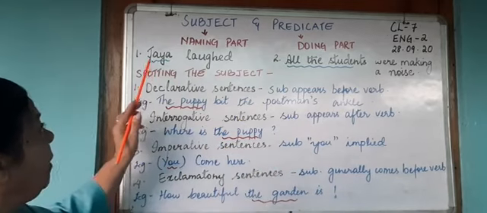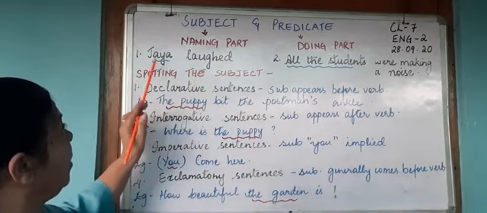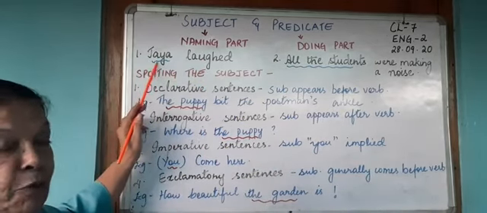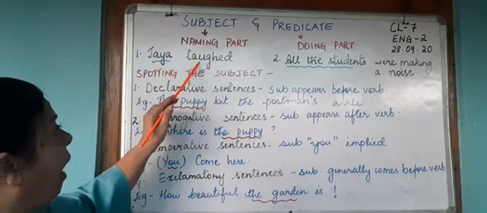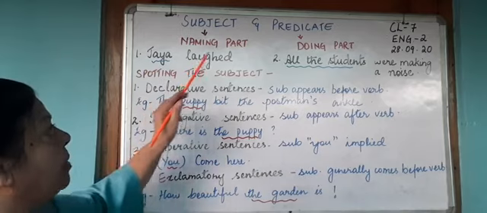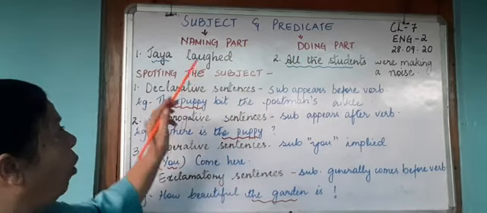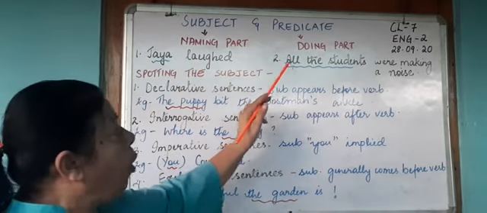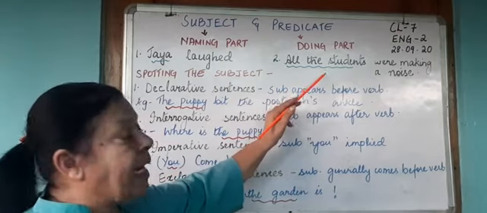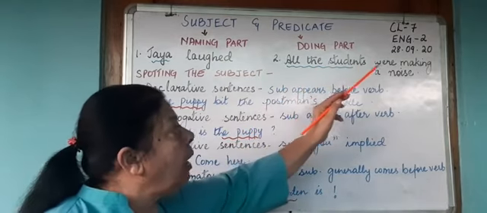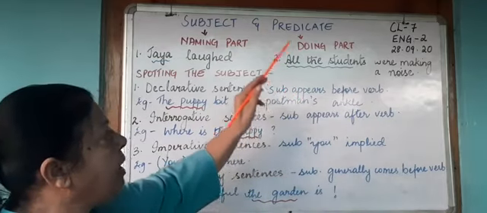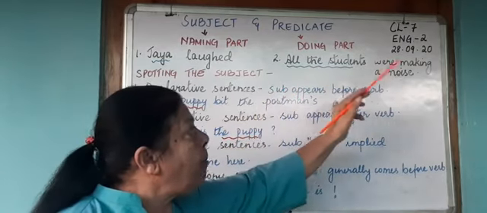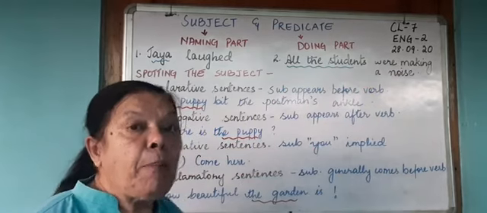For example, Jaya laughed. Jaya over here is the subject doing the action. What is she doing? She has laughed. So laughed becomes the doing part or the predicate. All the students, again, is the subject, were making a noise. Therefore, all the students is the subject, were making a noise is the predicate.